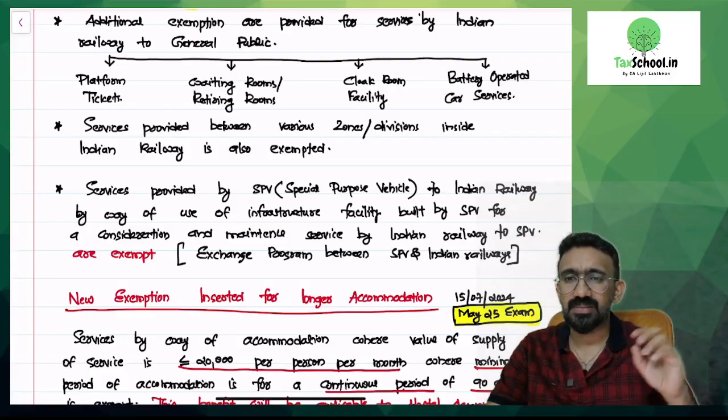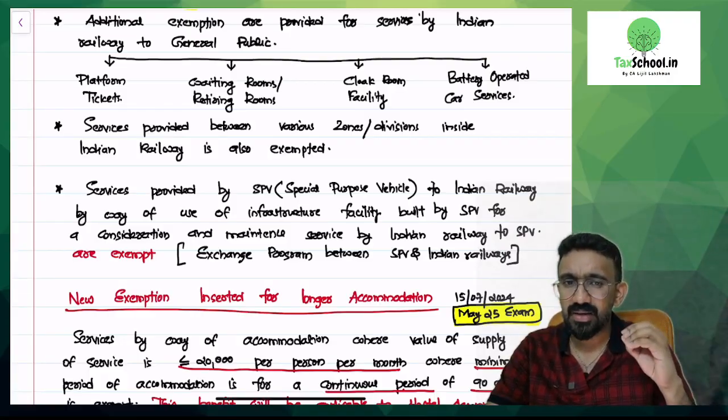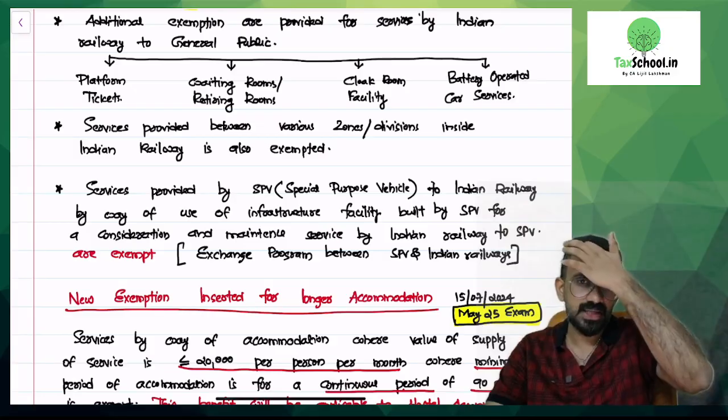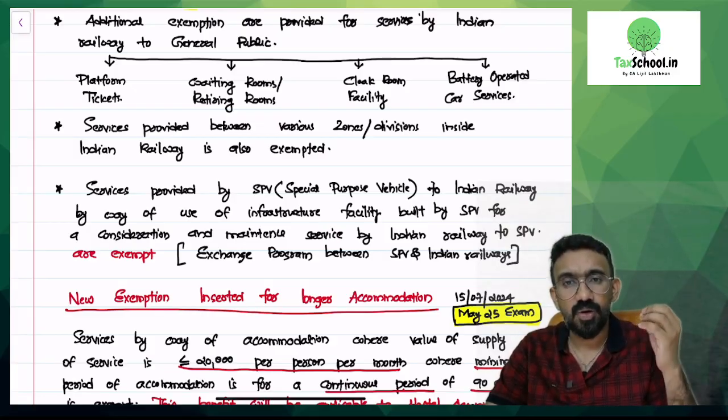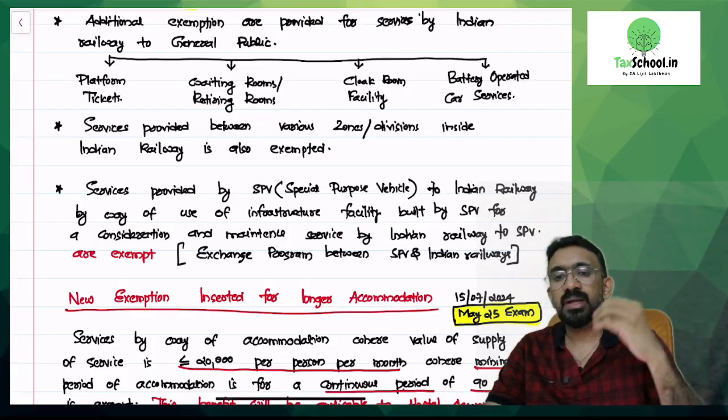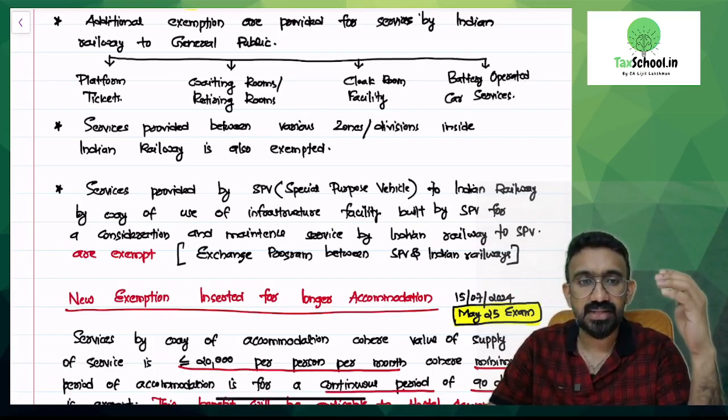Then there are 2 more exemptions which are a little tricky for generally all the students to understand. What is the next one? Service provided between various zones or divisions inside Indian Railway is also exempted. Now if you look, Indian Railway has different zones.